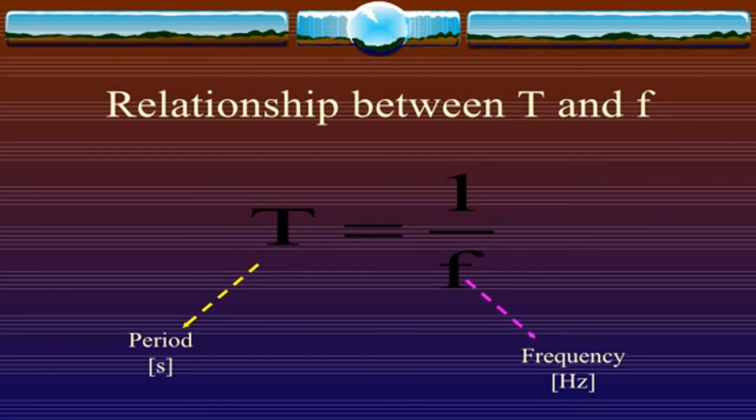Relationship between T and f. T refers to period, f refers to frequency. Period equals 1 over frequency. We know that period refers to the time needed for one complete oscillation, and frequency refers to the number of waves in 1 second. Period equals 1 over frequency. It means if the number of waves passing in 1 second equals 5, the period equals 1 over 5 seconds. If the number of waves passing in 1 second equals 2, the period will equal 1 over 2 seconds. This is the relationship between T and f.